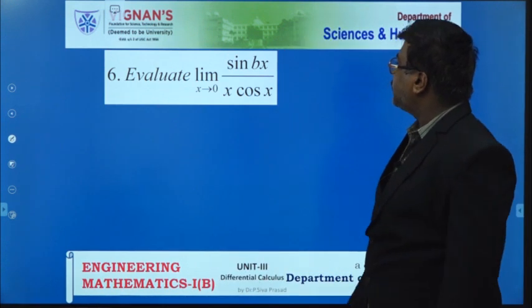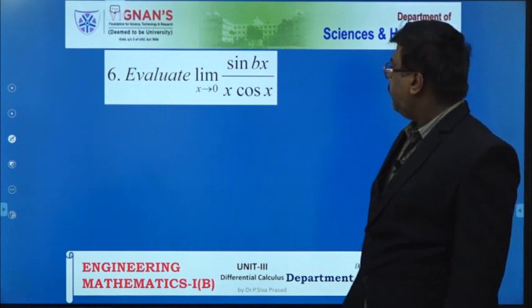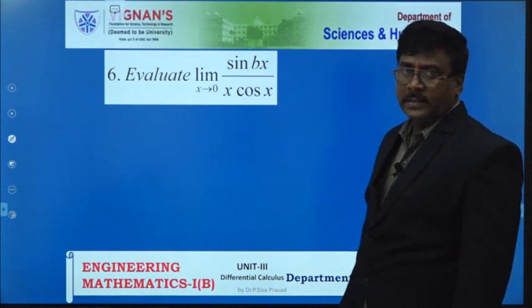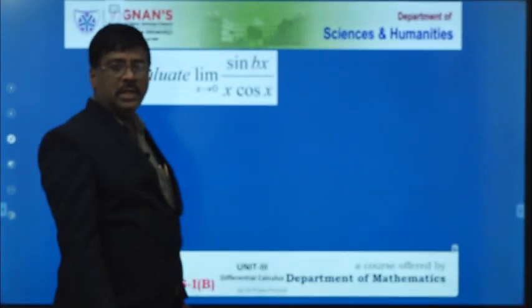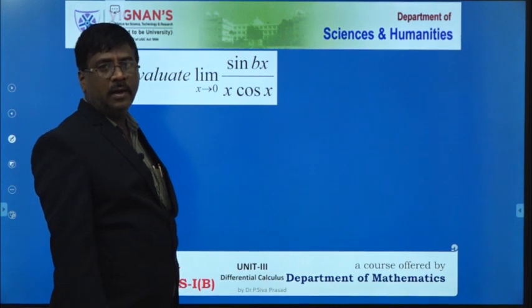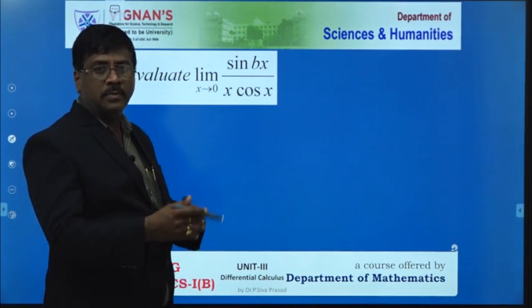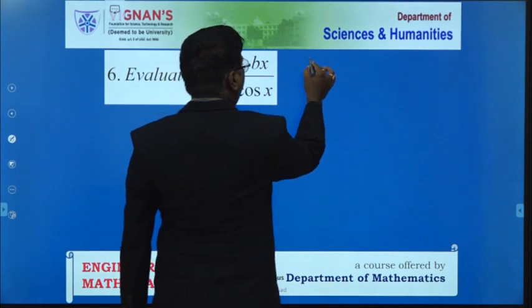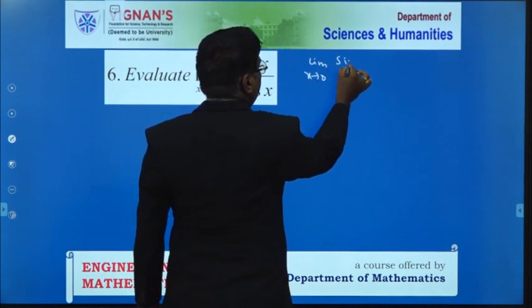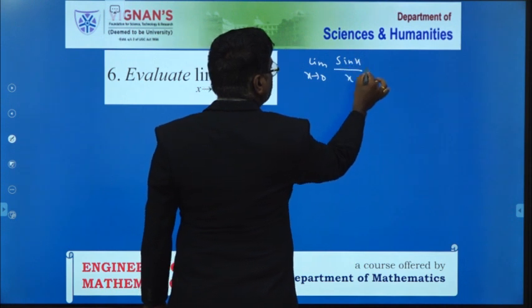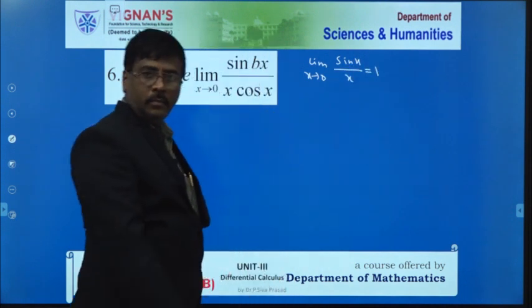Limit of x tends to 0, sin bx by x into cos x. Okay. Now, before doing this problem, there are two formulas regarding sin and cos functions. Once again I have to recapitulate those formulas. So limit of x tends to 0, sin x by x is equal to 1.